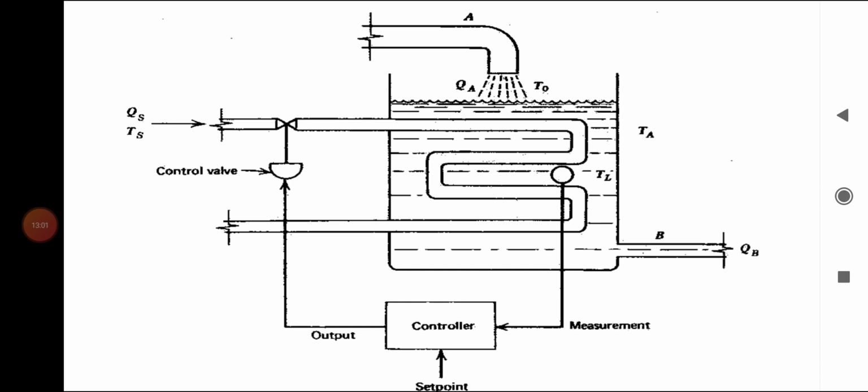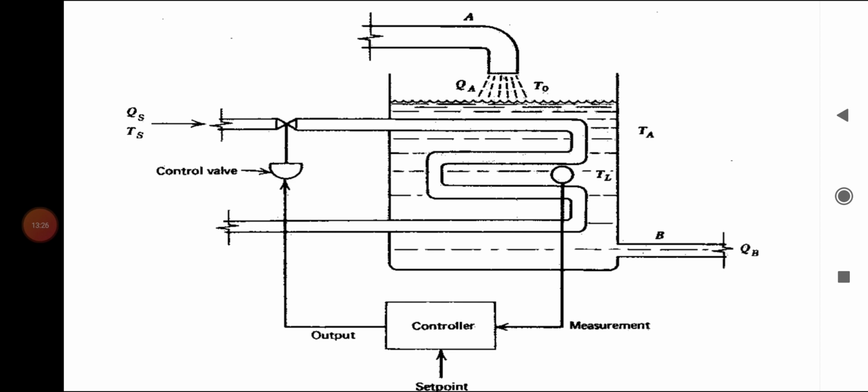Based on the error signal, the controller develops a control signal. The control signal is fed to the control valve. Opening or closing the valve regulates the steam coming into the tank.